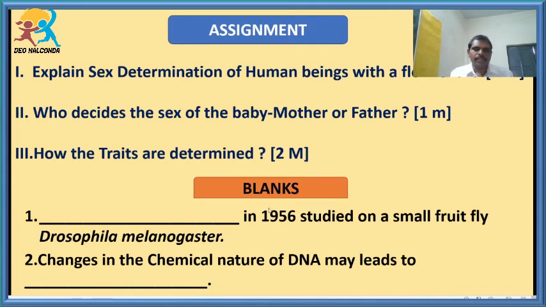And in 1956, studies were done on a small fruit fly, that is Drosophila melanogaster. Who are the scientists, students? T.H. Morgan and Walter Sutton. Changes in the chemical nature of DNA may lead to what? Variations. Students, I hope that you have clearly understood about this sex determination and also how the traits get expressed.